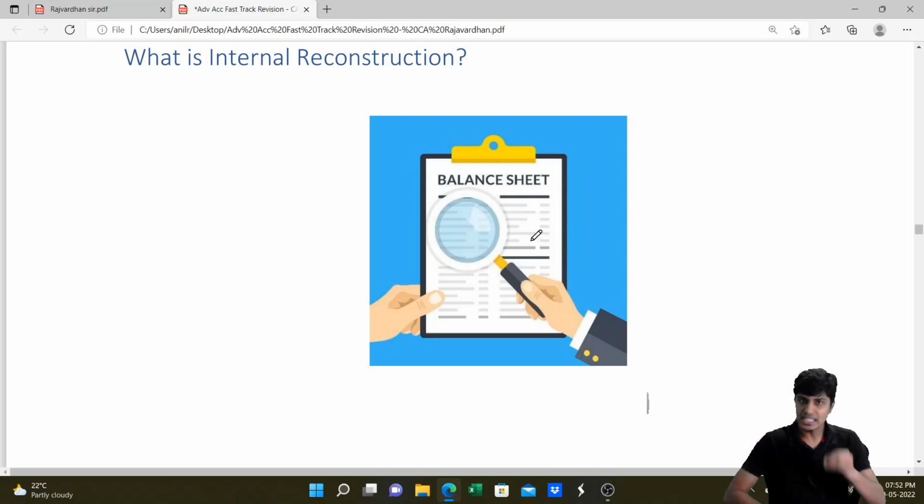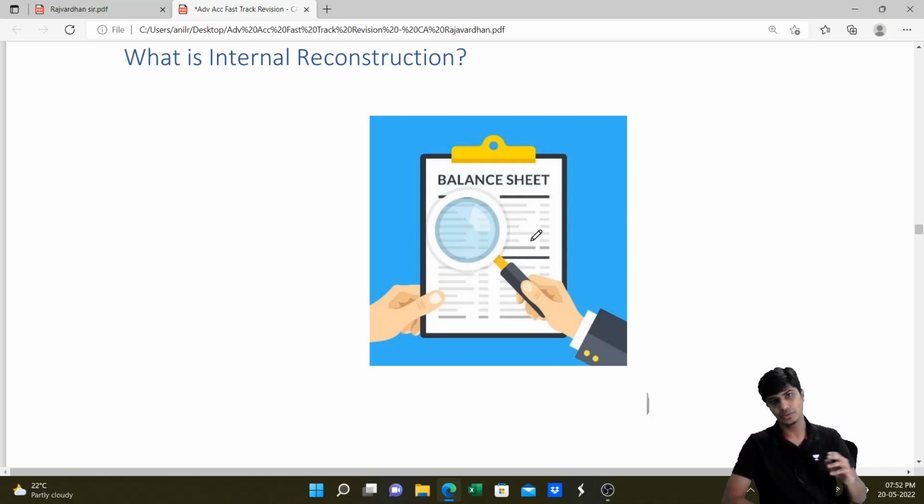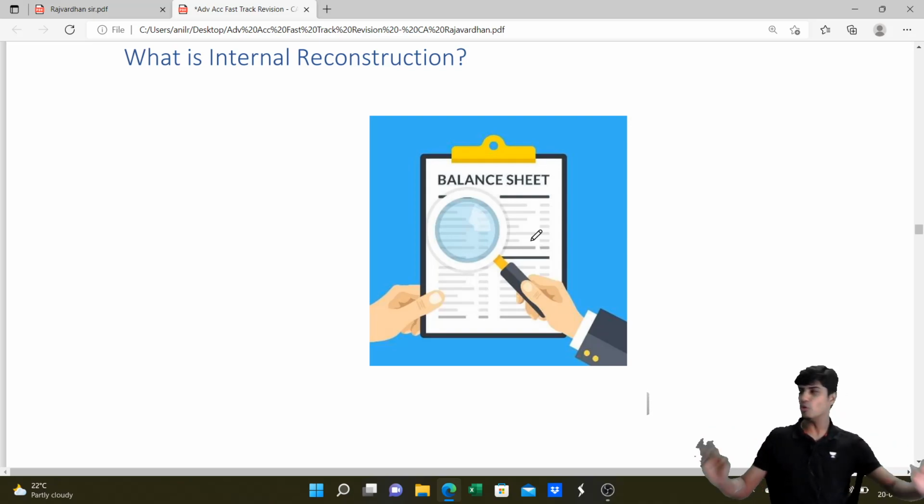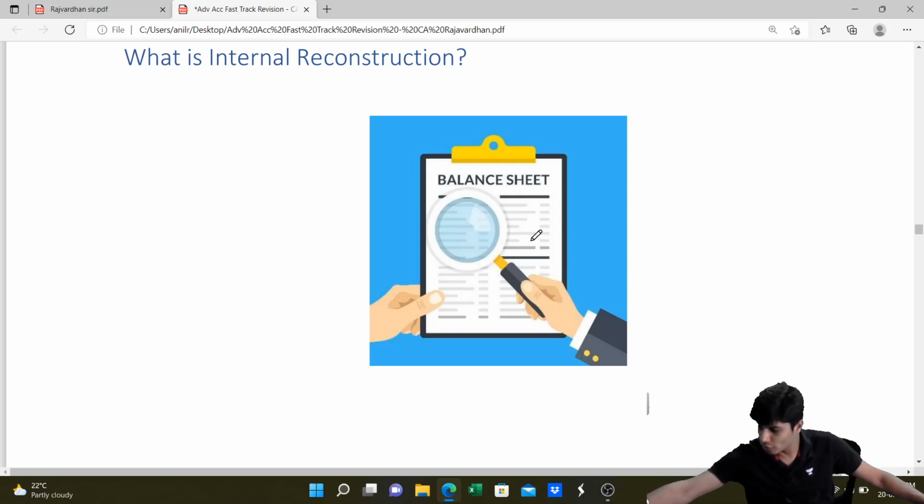Or certain assets are there, but they are overvalued. Maybe there are some debtors which are not realizable at all, which will not get you any cash. So all these things together will make the financial health of the company bad. In this situation, the company will threaten that I am going to die, I am going to go for liquidation. Everyone will say, why are you going to go for liquidation?